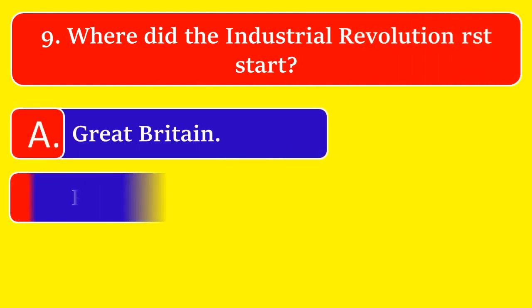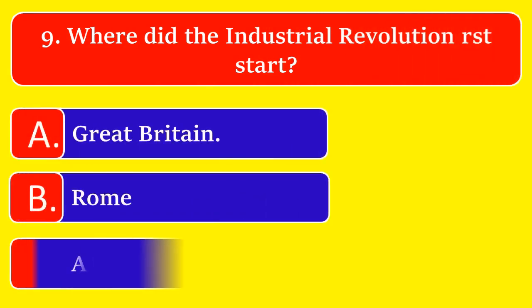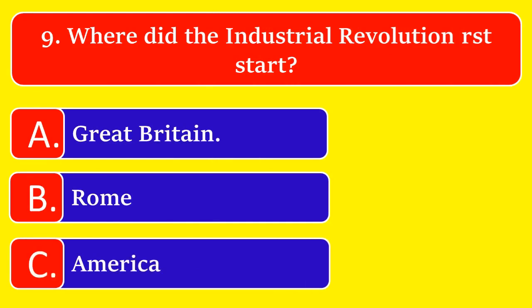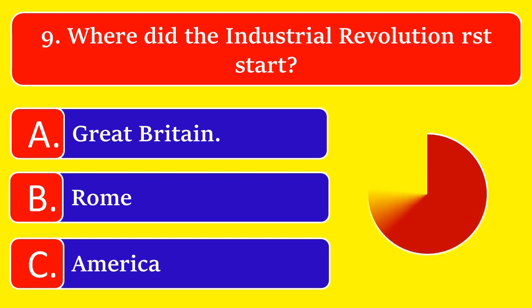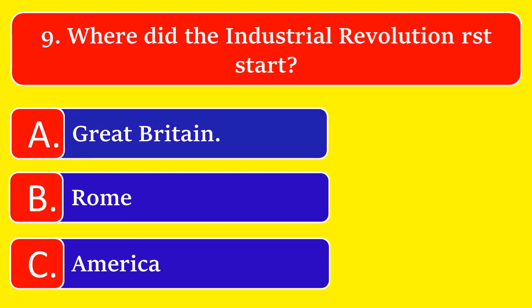Where did the Industrial Revolution first start? Option A. Great Britain, option B. Rome, or option C. America. The great answer is option A. Great Britain.